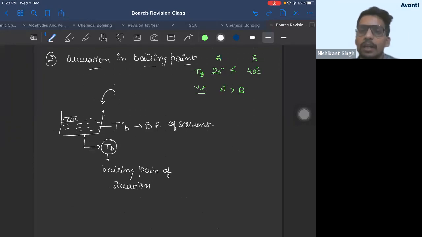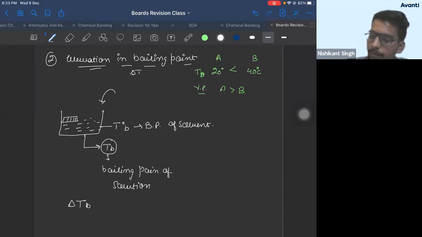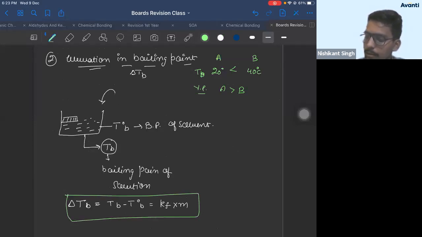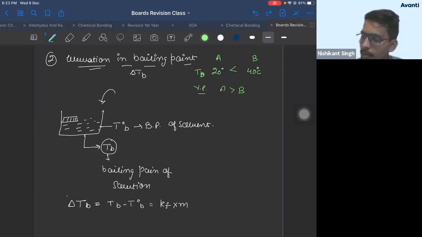So what is the change in boiling point? Delta TB. Delta TB is the change in boiling point or elevation in boiling point. Delta TB is equal to TB minus T naught B, which is equal to Kb into m. This is the formula you'll use for numericals.